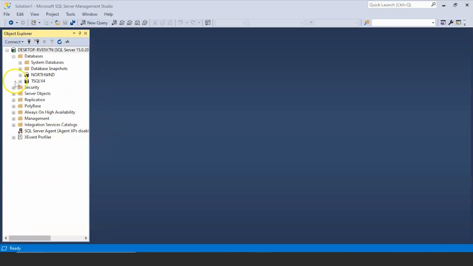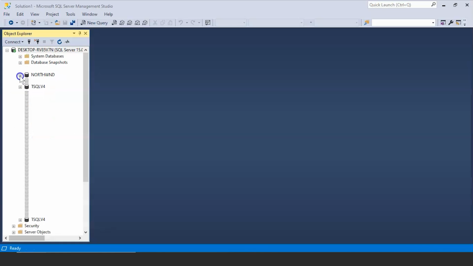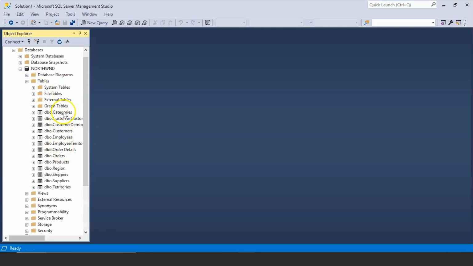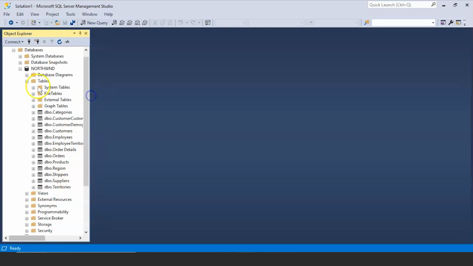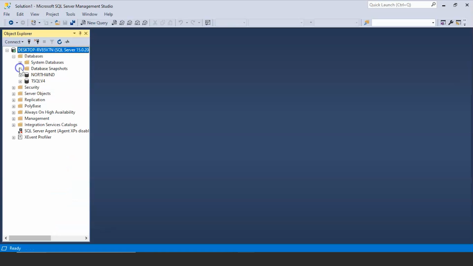Okay, so I am on my Microsoft SQL Server Management Studio. So this is how the interface looks like, and here you can see I have a list of databases. Now to solve the last 5 questions, I'm going to use the Northwind database. If I expand this, I'll click on the plus sign. You can see there are a lot of tables that are already present in the database. You can see here we have customers, employees, employee territories, order details, orders, products, region, shippers, suppliers, territories and more. Okay, let me just collapse this.